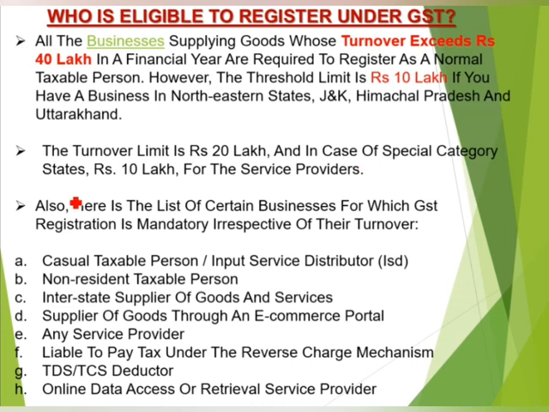The first one is casual taxable person or input service distributor, non-resident taxable person, interstate supplier of goods and services, supplier of goods through an e-commerce portal, any service provider, TDS, TCS deductor, online data access or retrieval services provider, etc. Okay, just we conclude that the impact of GST in our country is large, because generally